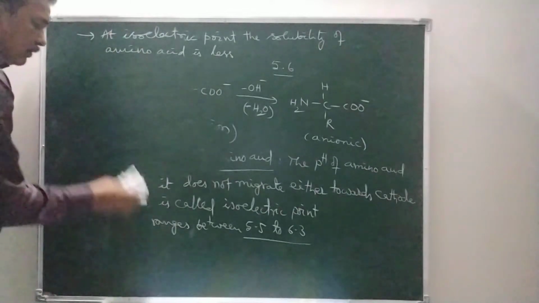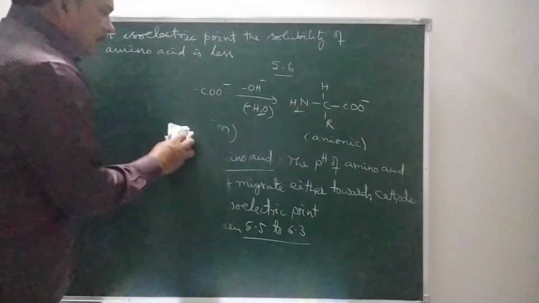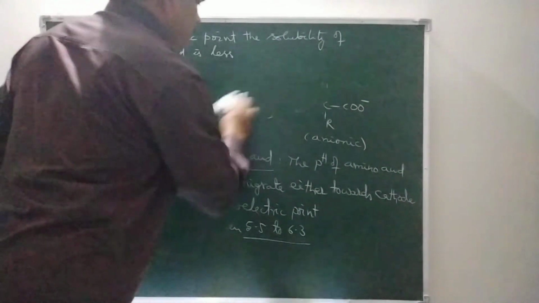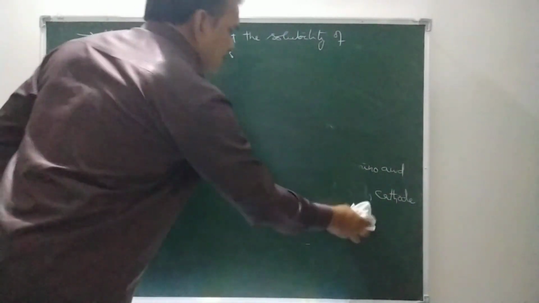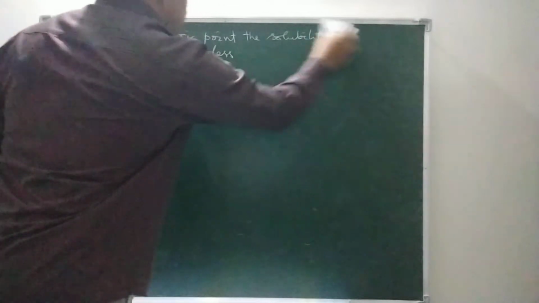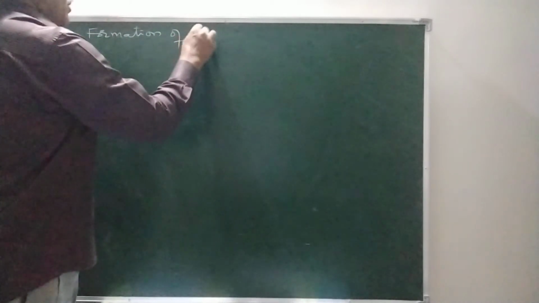And then amino acids participate in protein synthesis. So how do they participate in protein synthesis? First up, we discuss formation of peptides or peptide bond.